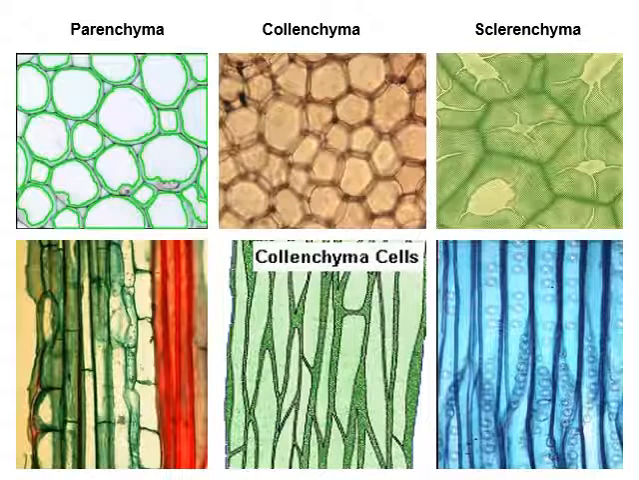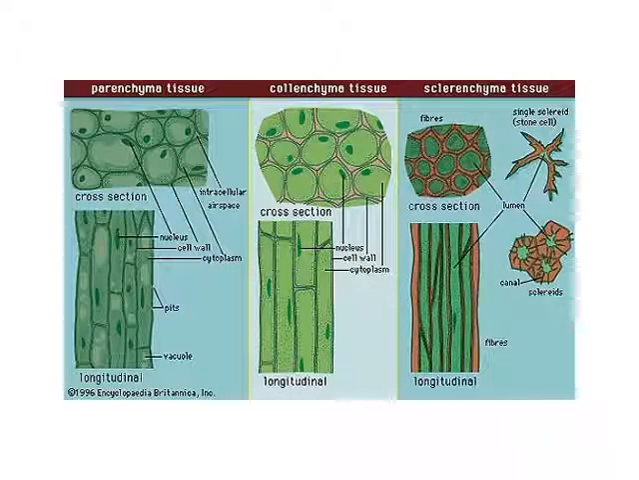In this picture, you can see the parenchyma tissue, collenchyma, and the sclerenchyma tissue. Now, these are all the labelled diagrams of simple permanent tissues.